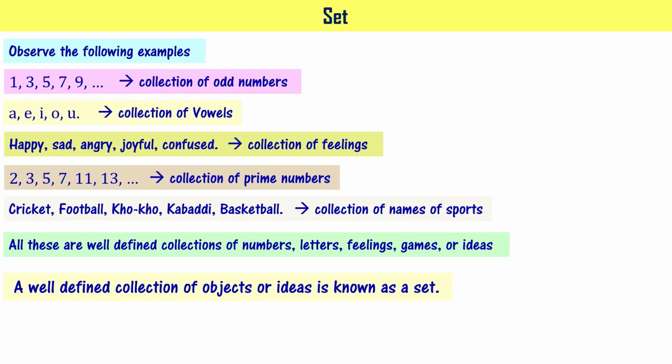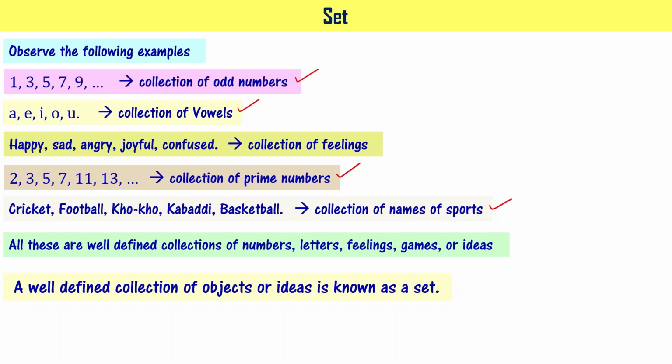Please note this definition. It means a collection of odd numbers is a set. A collection of vowels is a set. A collection of prime numbers is a set. A collection of sports is a set, right? I hope you got what it means by a set, right?